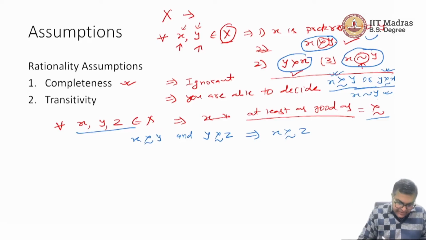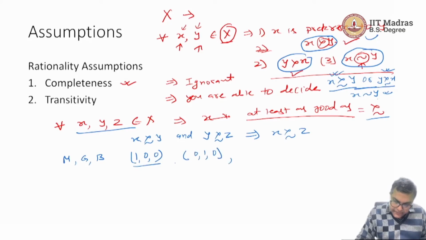Let us take three bundles, and in this bundle Robinson Crusoe has access to three kinds of fruits: mango, guava and banana, and we can take a bundle. So, first number is for mango, second number is for guava, third number is for banana. We can take three bundles. What it means? This person has one mango here, one guava here, one banana here. In short, we can also denote it by bundle M, bundle G and bundle B.